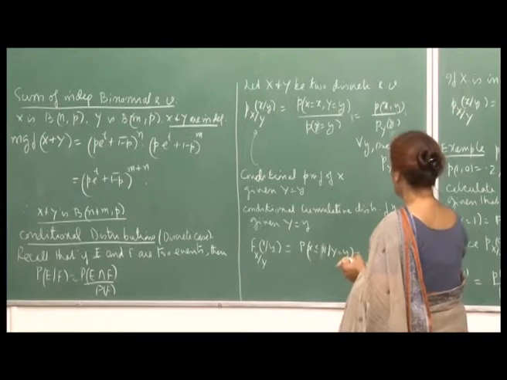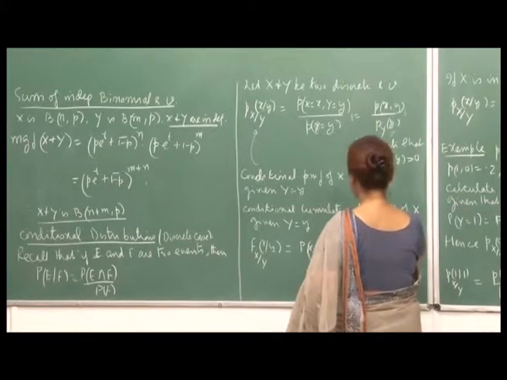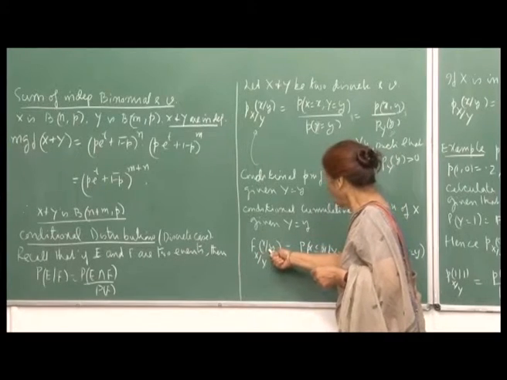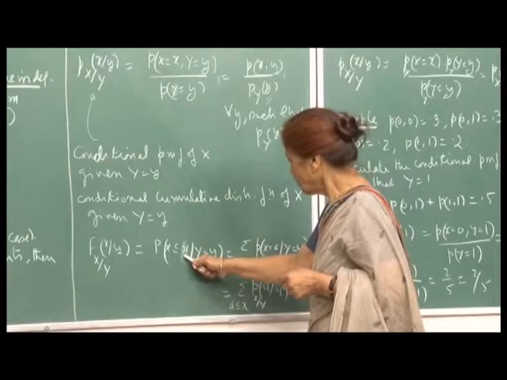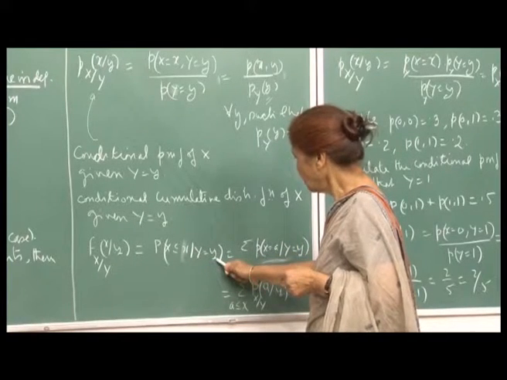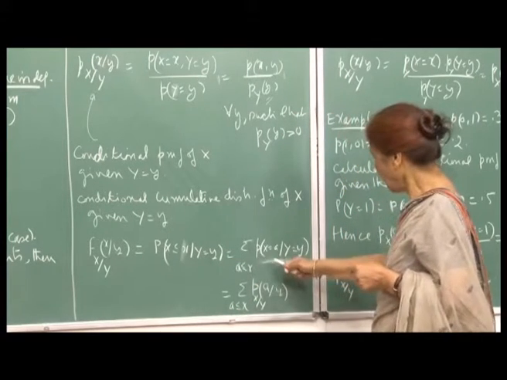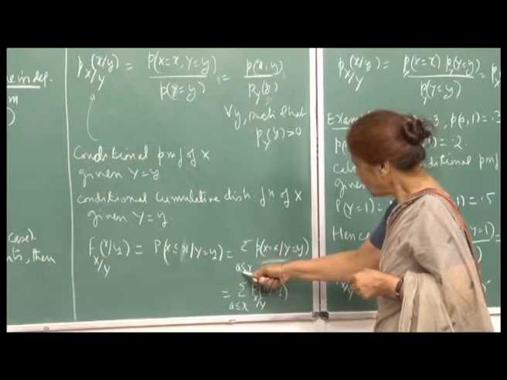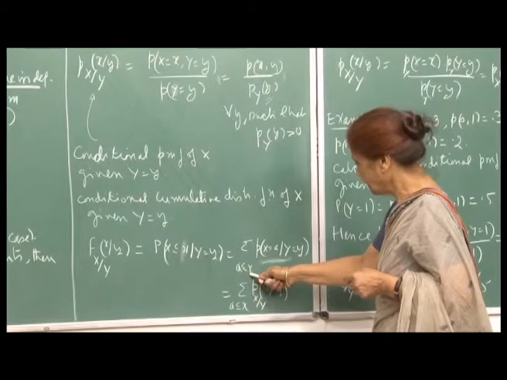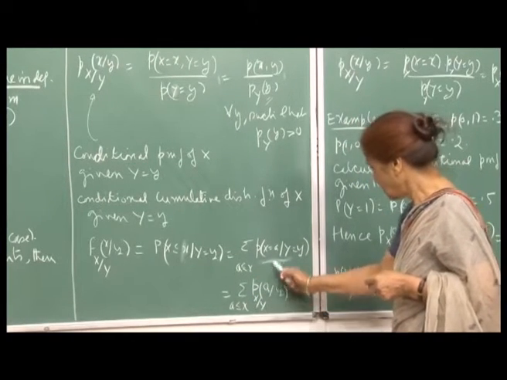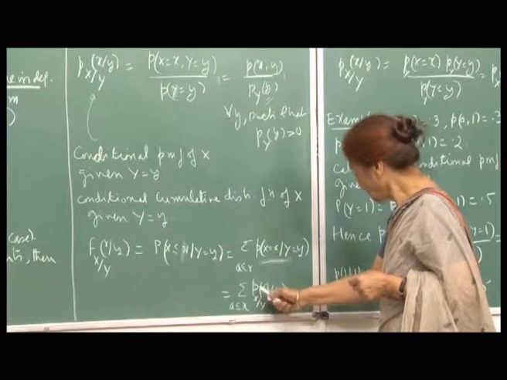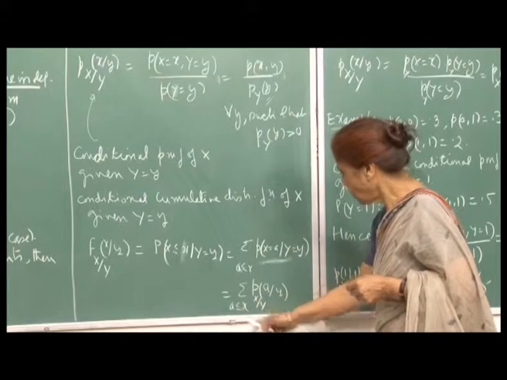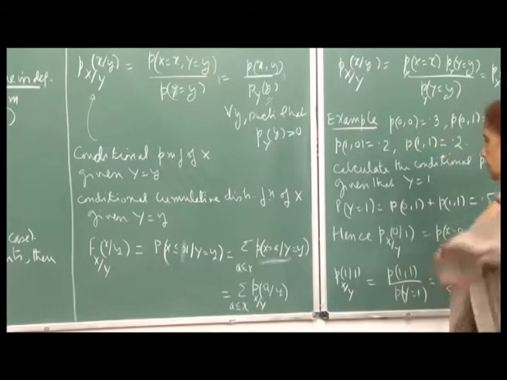Now, the conditional cumulative distribution function of X given Y equal to y would be F X given Y. That will be probability X less than or equal to x given that Y is equal to y, which is then the sum of probability X equal to a given that Y is equal to y, summing over all a for which a is less than or equal to x. So, this is the conditional notation, the conditional probability of a given y, where you are summing up over all a less than or equal to x.